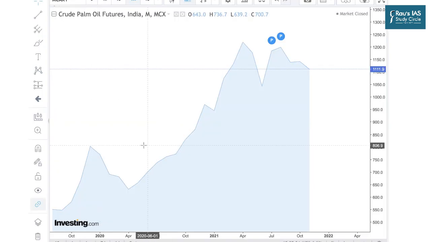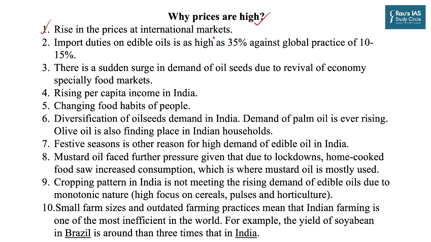Starting with that there is an exceptionally high inflation as far as prices of oil is concerned in the international markets. And so all those oils in which even a minority of the portion is imported, you will see the impact there. Then the next is the duties which we impose on import of these oil. It is extremely high. So for example, import duties on edible oil is as high as 35% against the global practice of 10 to 15%. Then there is a sudden surge in demand of oil seeds due to revival of economy, especially the food markets. During the lockdown, almost all the eateries were closed, and so there was very less demand.